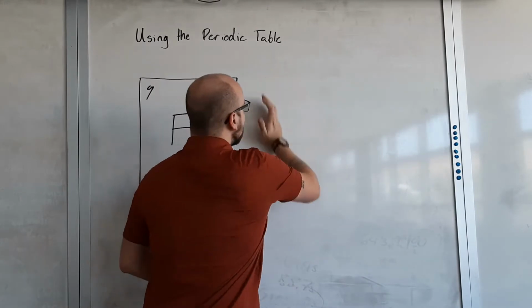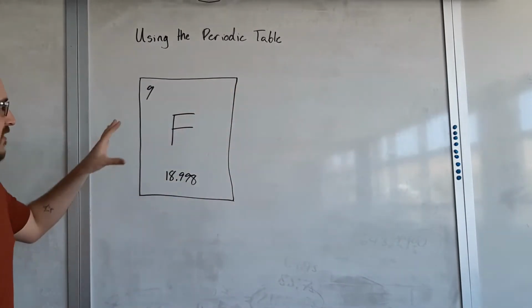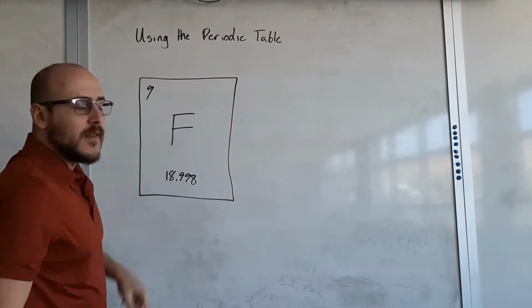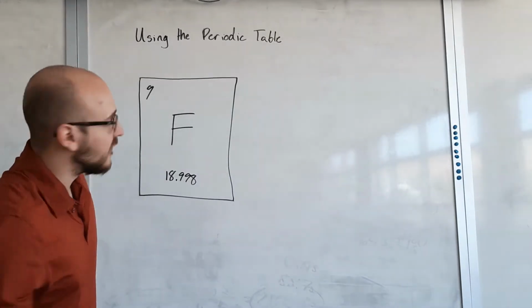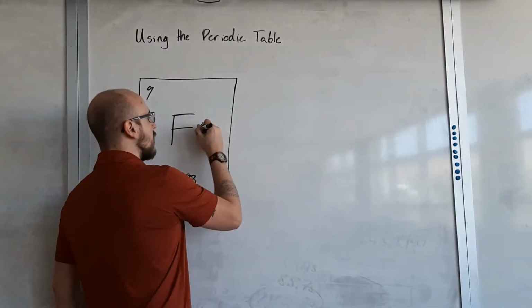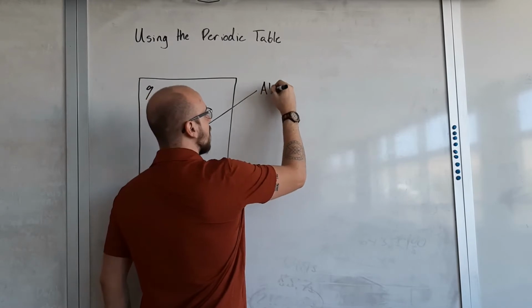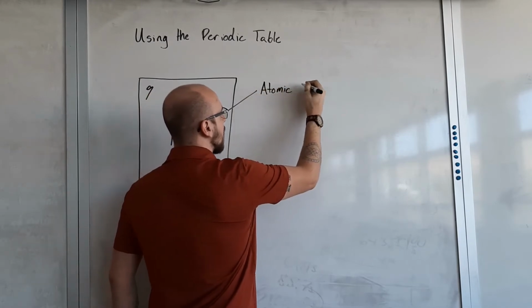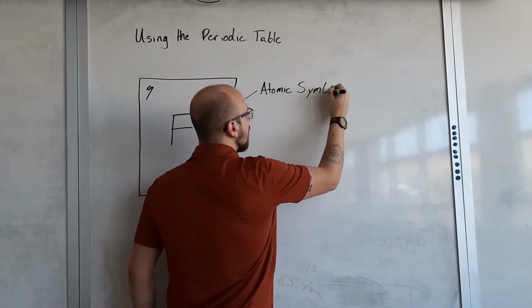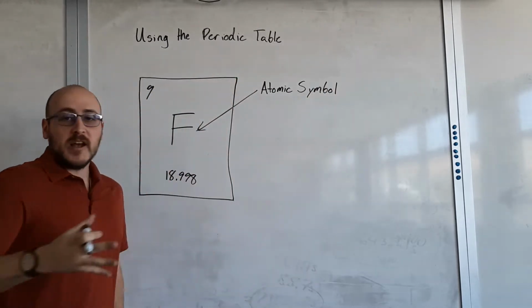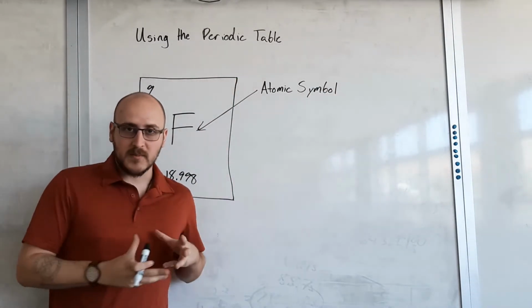Okay, so there's a lot of information here just with that letter and those two numbers. Let's break down what we've got here. Right here, this is our atomic symbol. Each element will have its own atomic symbol.